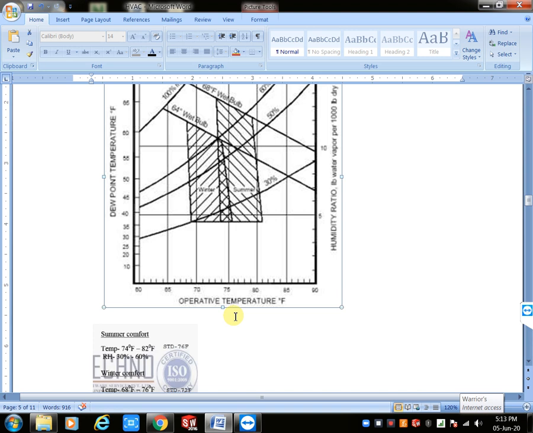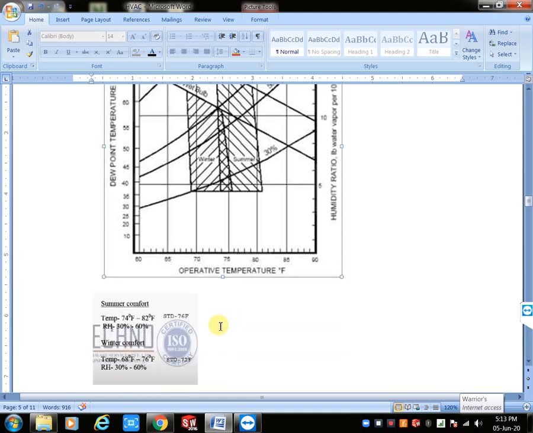Actually, the dew point temperature, I will explain that complete topic in psychrometric. That's not a problem. We have separate topic psychrometric sheets actually. In that you will get dry bulb temperature, wet bulb temperature, you will get all the data. Today I will explain only comfort zone. Summer comfort zone, here we have summer started at 74 and ended at 82. For example, here we have same standard value 76.